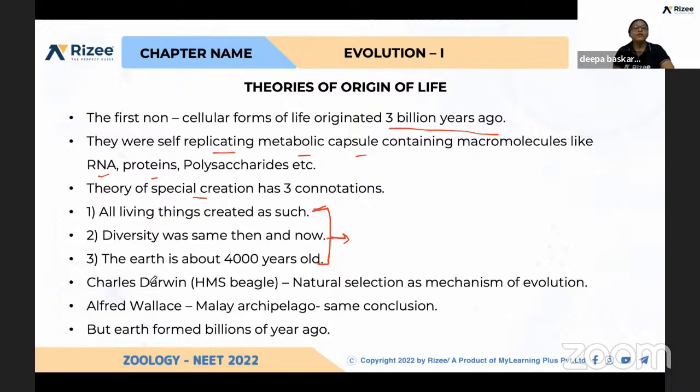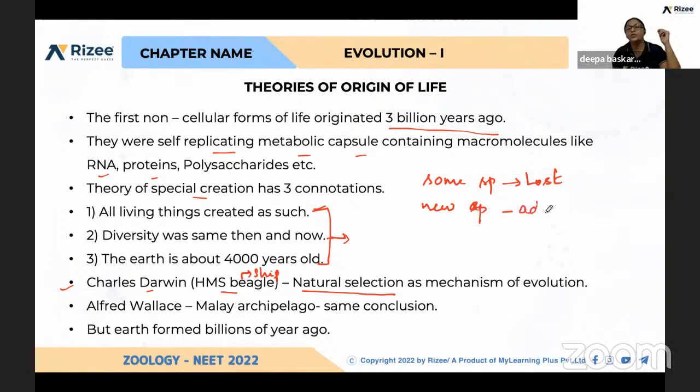But later, Charles Darwin was traveling by a ship named HMS Beagle. The question asked is the name of the ship traveled by Charles Darwin: HMS Beagle. When he was traveling around the world, he proposed natural selection as the mechanism of evolution. What he found was that species diversity is there, but some species which were present in the early days were lost, and new species were added.